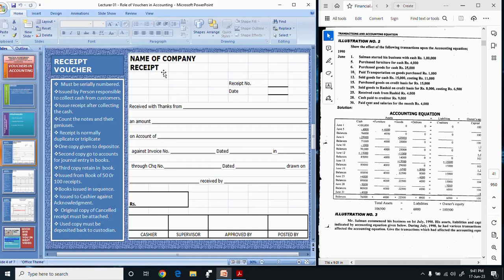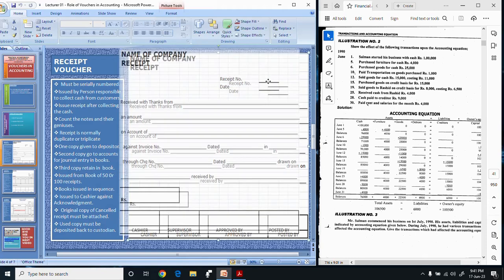The cashier will receive the payment, count the cash and then issue a receipt. The complete format of the receipt is shown on your screen in front of you. This receipt is serially numbered and these numbers are auto-generated. It means no number will be missing.